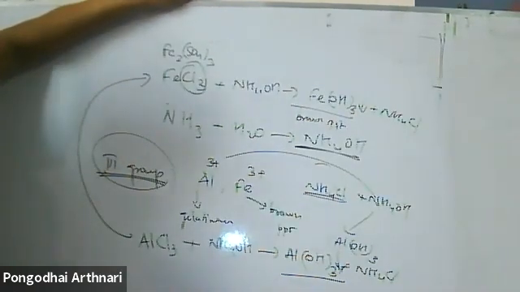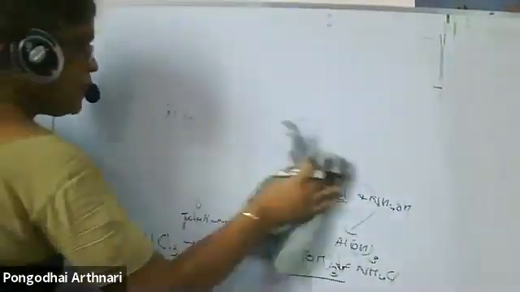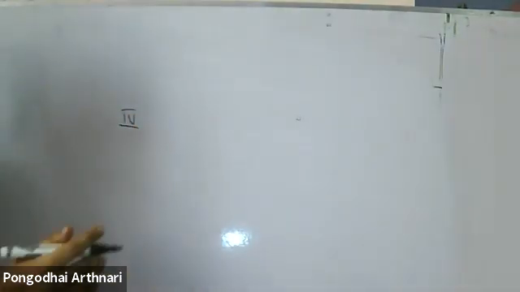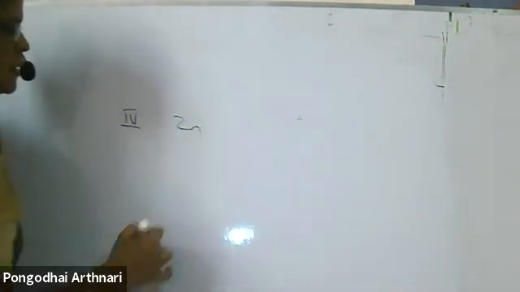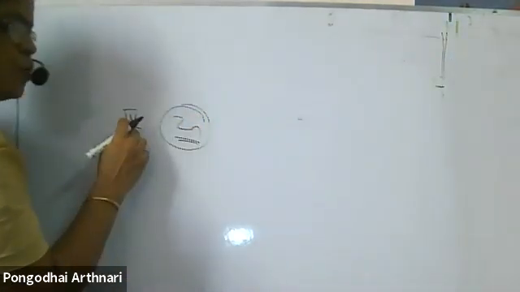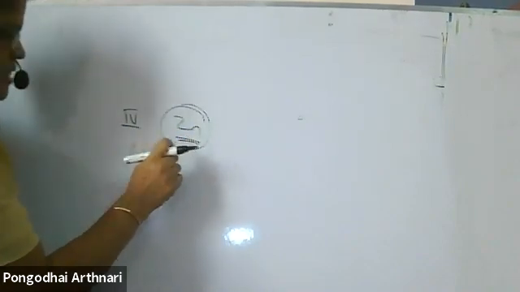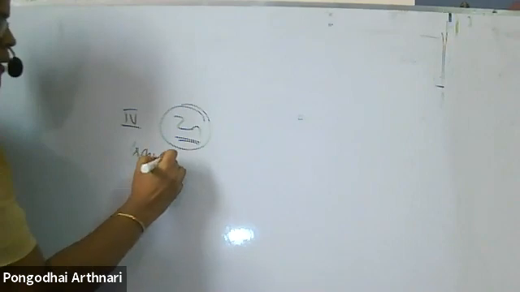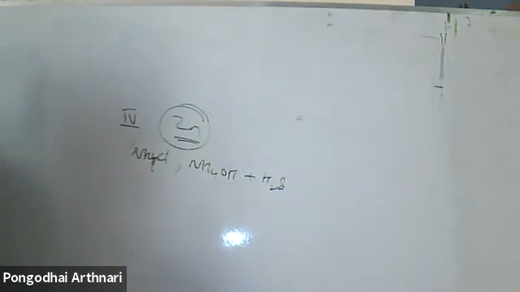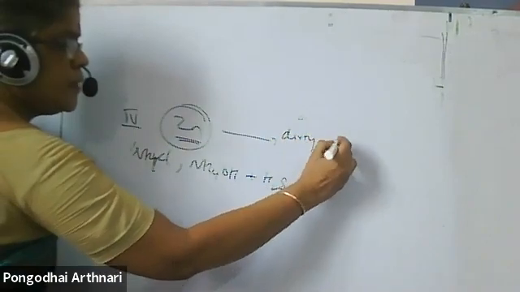Shall I pass on? Balancing is your duty. Now, if I take the fourth group, what metals do you identify? Zinc, mainly I am talking about zinc only. For the fourth group, to identify zinc, you will add ammonium chloride, then ammonium hydroxide, and then pass H2S. Here, zinc is obtained as a dirty white precipitate, as you might have learned.